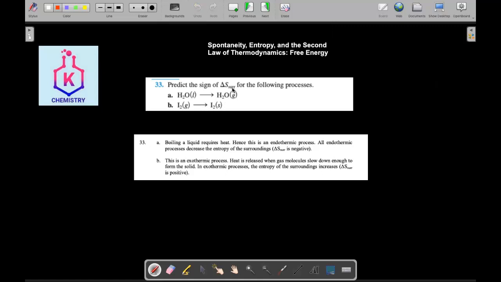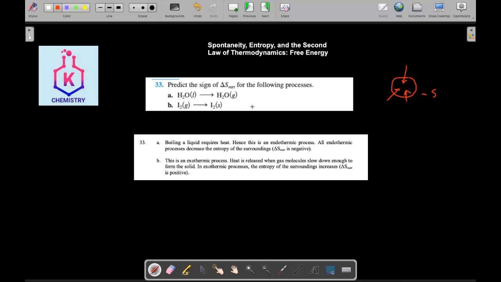Now predict the sign of delta S of the surroundings for the following: H2O from liquid into gas. This is boiling. We just mentioned that boiling increases entropy. It is an endothermic process, and all endothermic processes decrease the entropy of the surroundings. Why? This is your system. You are losing heat from the surroundings and going to the system. It's an endothermic process, so when the heat decreases, the entropy of the surroundings will be less. So the delta S will be negative.